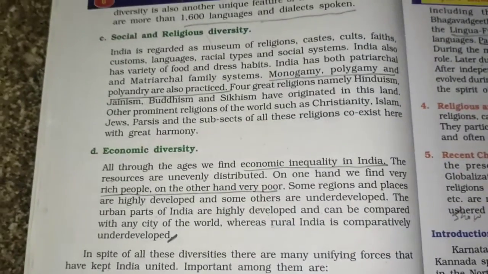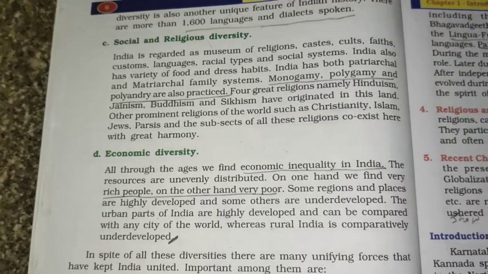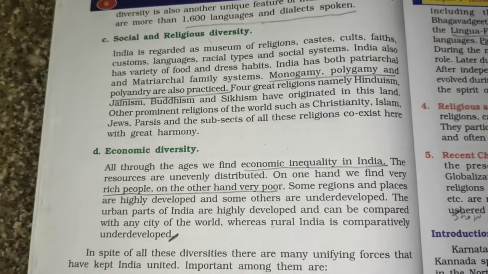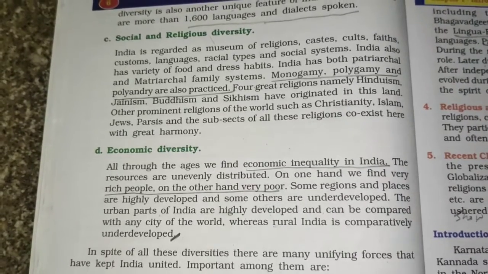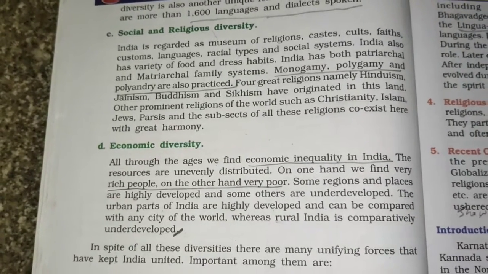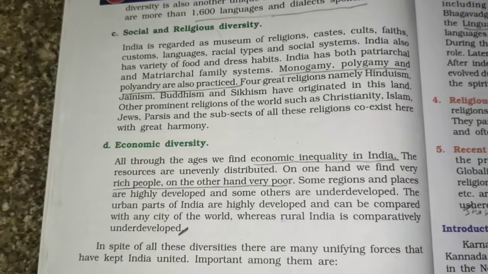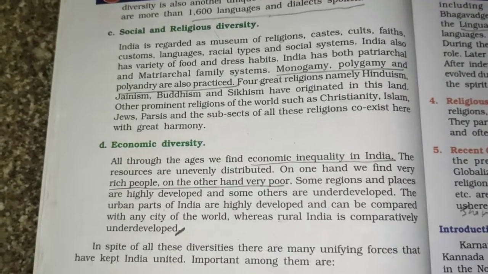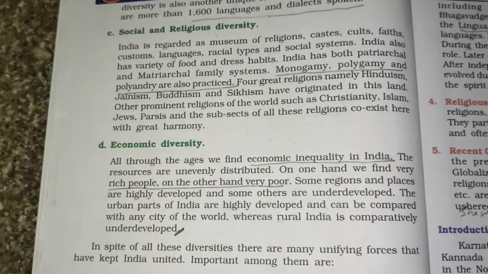Next, you have a social and religious diversity. India is regarded as a museum of religion, caste, cults, faith, customs, language, religious types, and social systems. India also has variety of food and dress habits. So we have different kinds of religion, caste, cults, faiths, languages, etc., and different dress habits, food habits also.